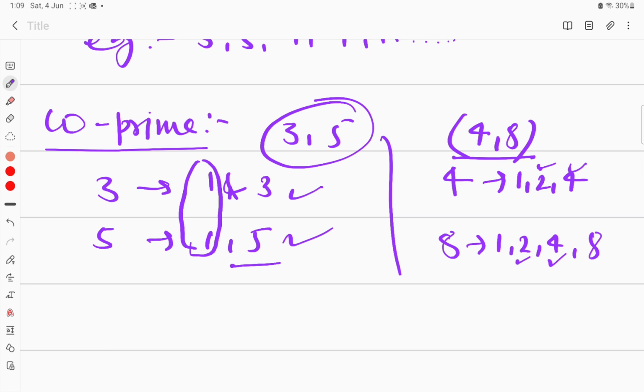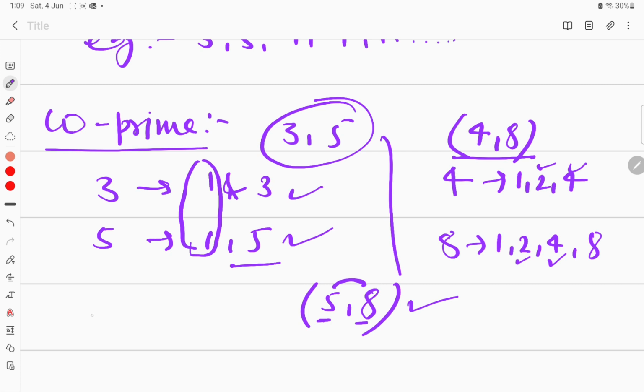So co-prime number has nothing to do with the prime number. Co-prime basically means that if you have any two numbers and between them 1 is the only common factor, then they can be called co-prime. Suppose I am writing 5 and 8. You can see here 5 is prime but 8 is not prime. So again I am telling, co-prime has nothing to do with the prime number. We just compare the factors of two given numbers. If both the numbers have just 1 as a common factor, then we can call them co-prime numbers.